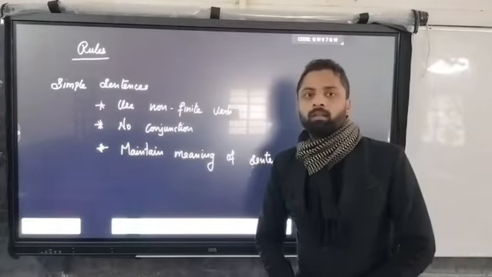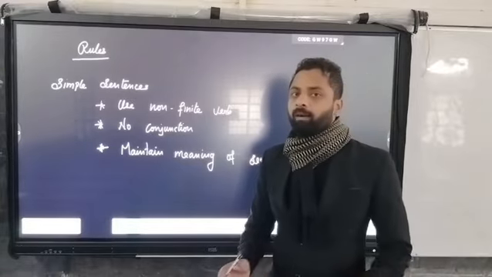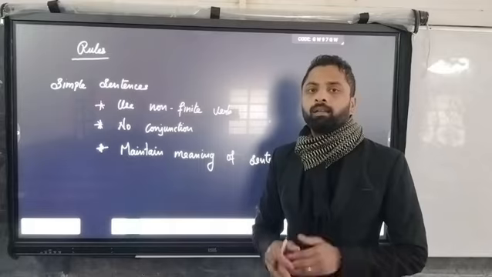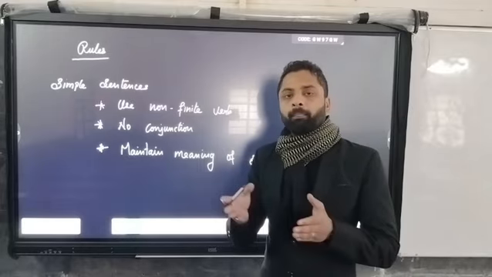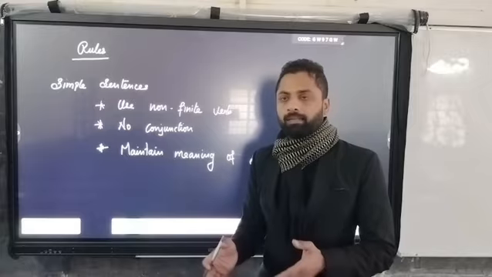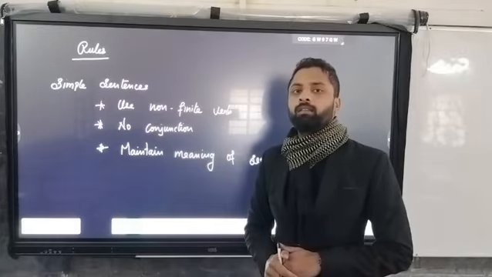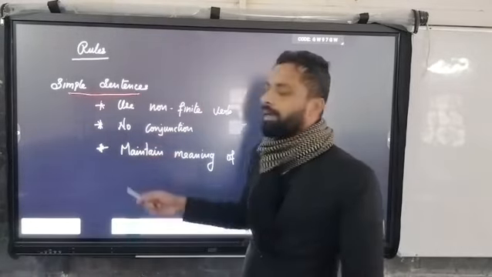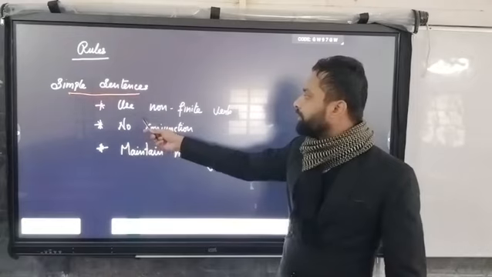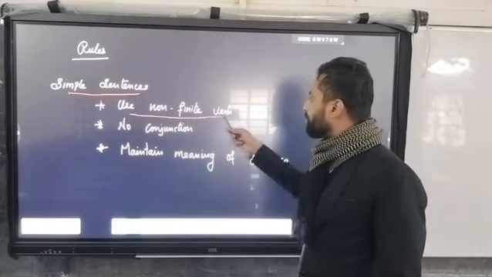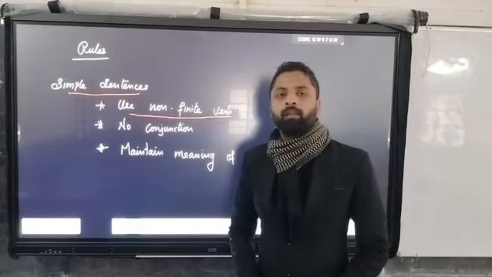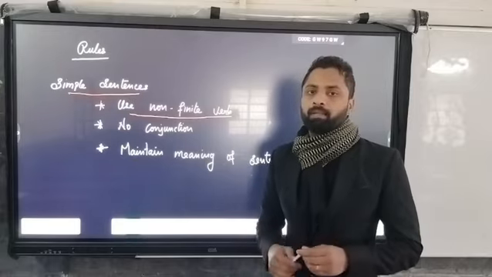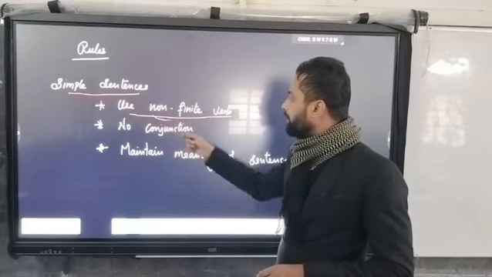Then rules for how we can identify simple sentences, and how we have to write the different form if it is in a compound sentence or complex sentence, how we can change it into simple sentences. The simple sentence just has three basic things. Those are use non-finite verb. When we convert sentences into a simple sentence, we are supposed to use non-finite verbs.